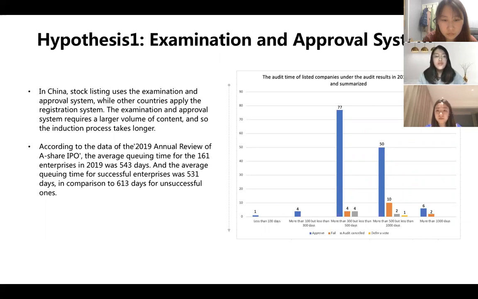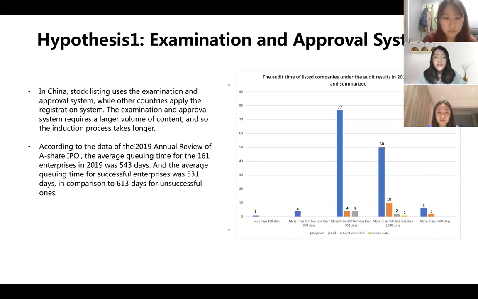The second reason for Chinese companies choosing not to list in the Chinese stock market stems from the examination and approval system, which is used for getting listed in the A-share market. In China, stock listing uses the examination and approval system, while other countries have the registration system. The most important difference between the two processes lies in the length of time it takes. The examination and approval system requires a larger volume of content, and so the induction process takes longer.